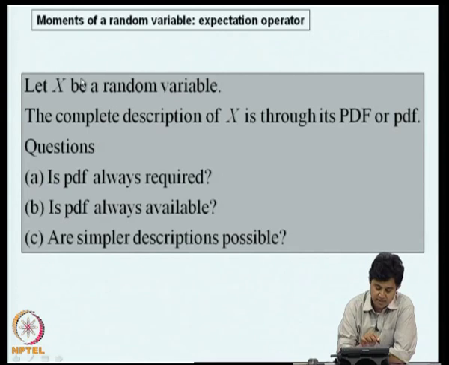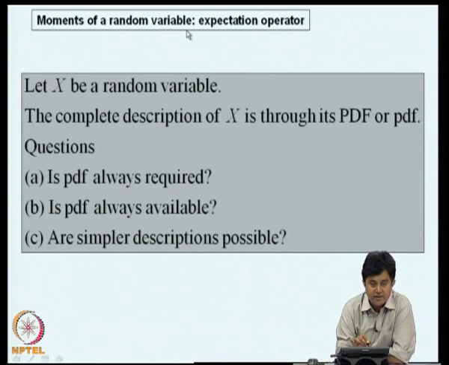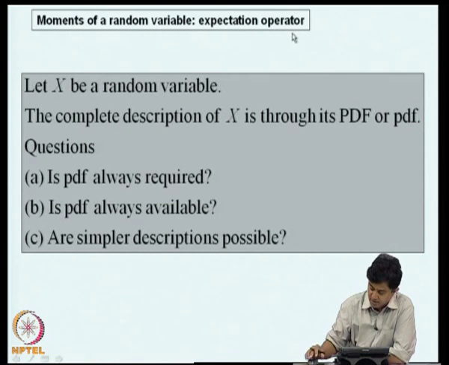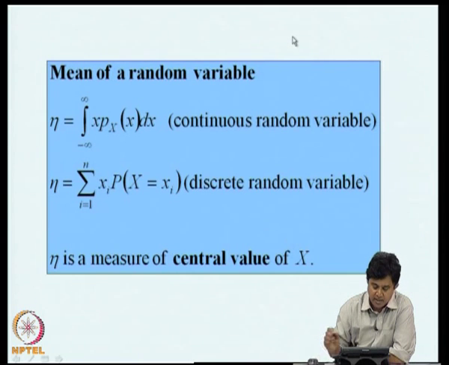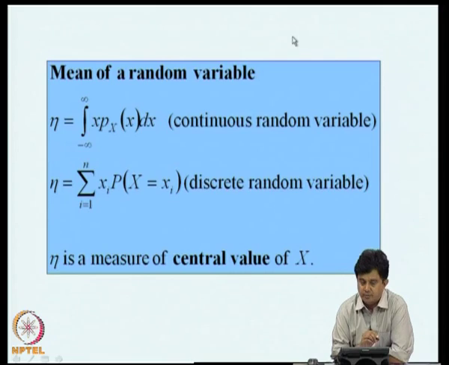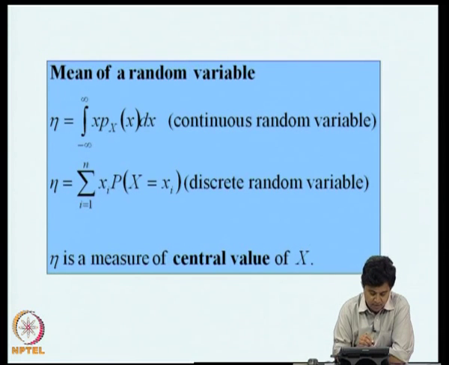That takes us to the next topic, namely moments of a random variable, and that introduces us to what is known as the expectation operator. So, let us start with what is meant by the mean of a random variable. Let x be a random variable, let it be continuous, and Px of x be the probability density function.